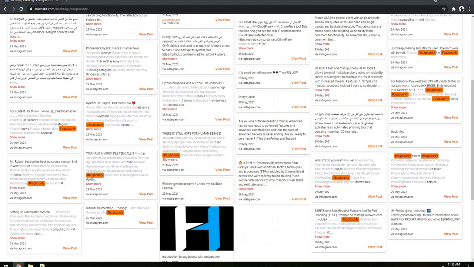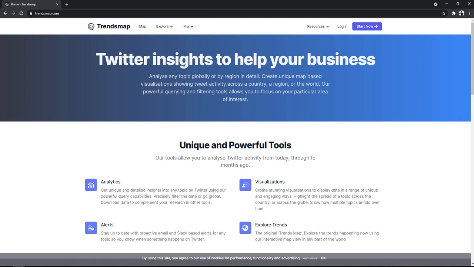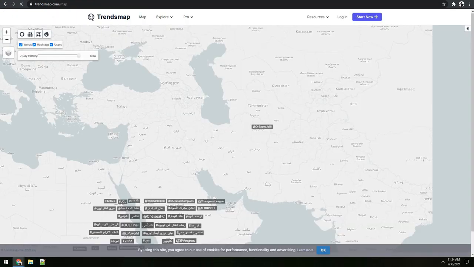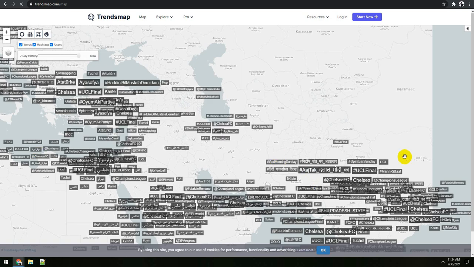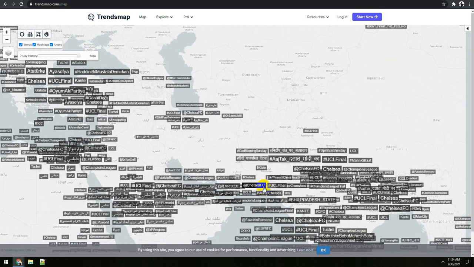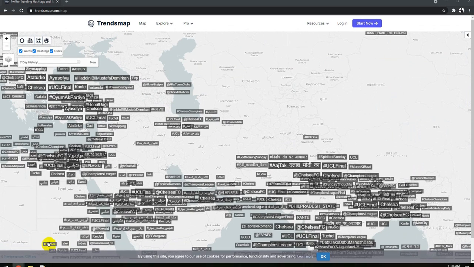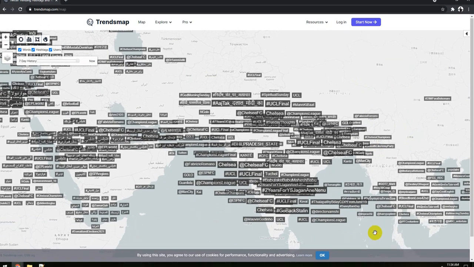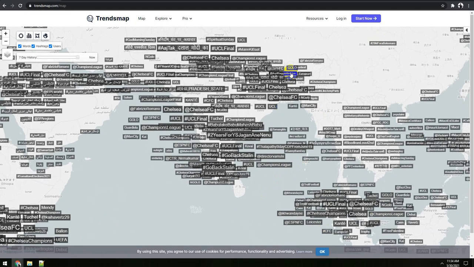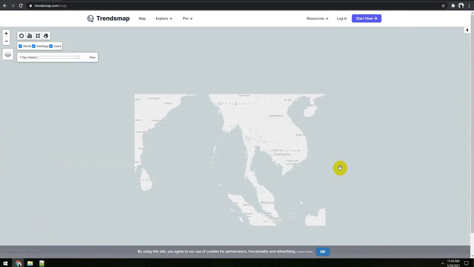Similarly, there is one more website, that is Trends Map. Let me quickly show you that. Trends Map is really powerful. If I go back to Google and go to the map, it shows you various tweets based on different locations as well. It's similar to the geographic one we just spoke about a couple of minutes ago, the One Million Tweet Map. But it differentiates by showing things in a graphical way, so that it becomes easier for someone to read and learn various things, or perform various OSINT out of it.